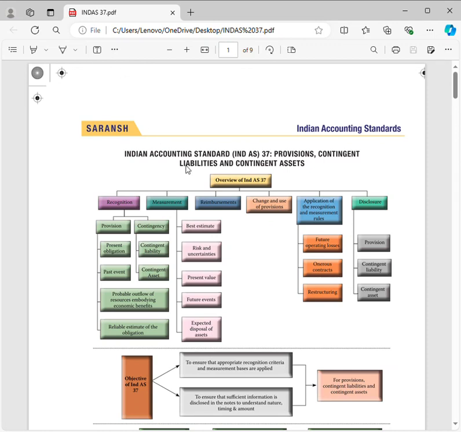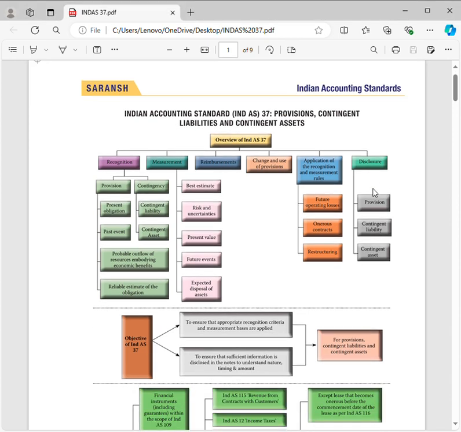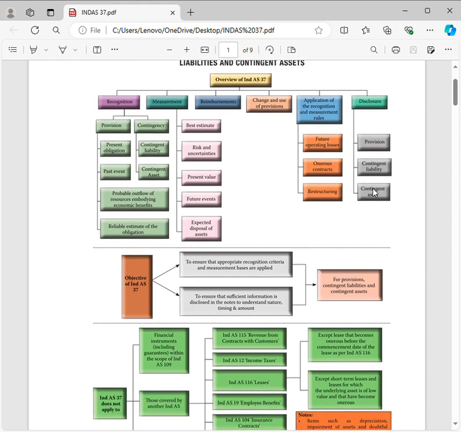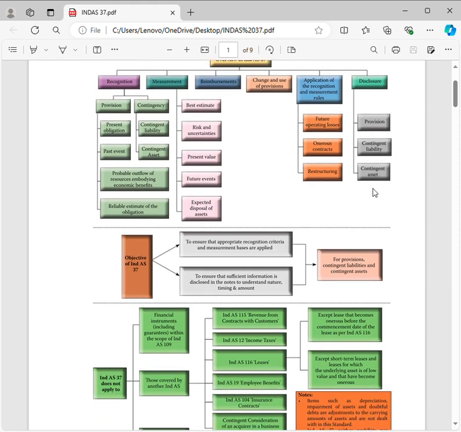In this video, we are going to discuss Ind AS 37: provisions, contingent liabilities, and contingent assets. So, what is there here? What does provision mean? What does contingent liability mean? What does contingent asset mean? And where will we present these related items in the financial statements? So, now we will discuss this.